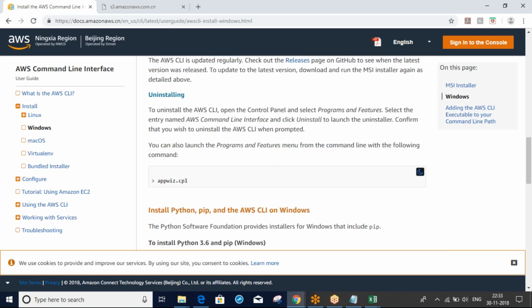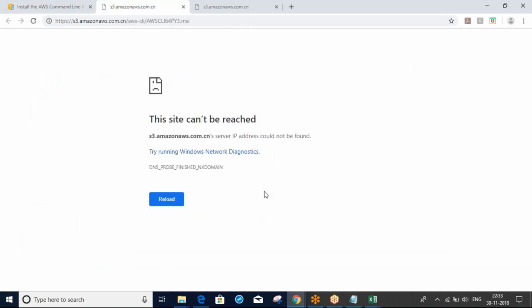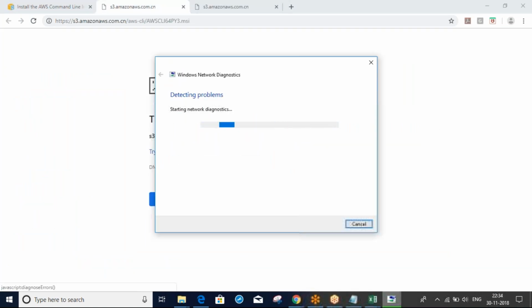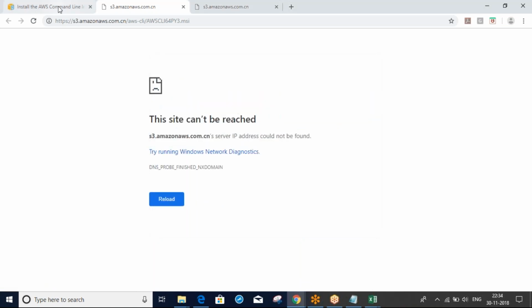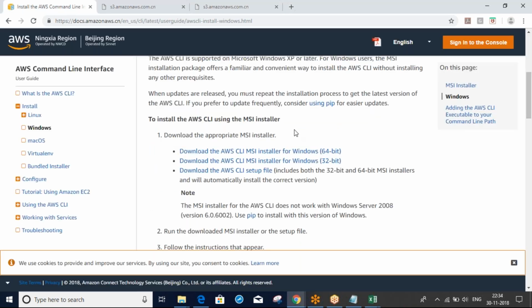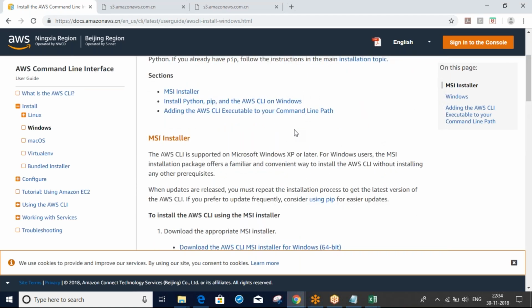Maybe some issue with the site. I tried so many times for my last batches also. Maybe the issue is with that link. Sometimes it goes down.